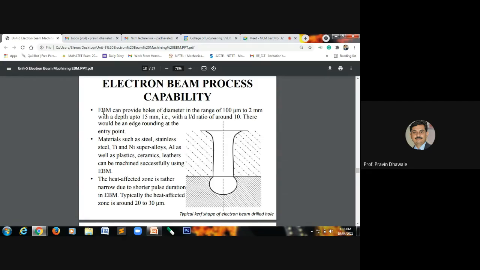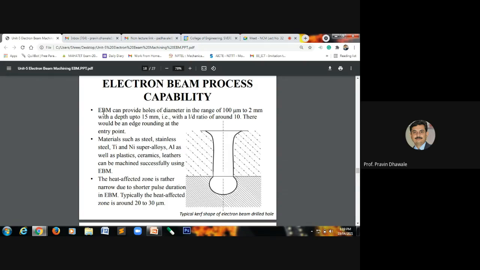There would be an edge rounding at the entry point that will be required. Means during drilling of the hole, the rounding of the edge takes place. Then for which materials can we utilize this electron beam machining process?